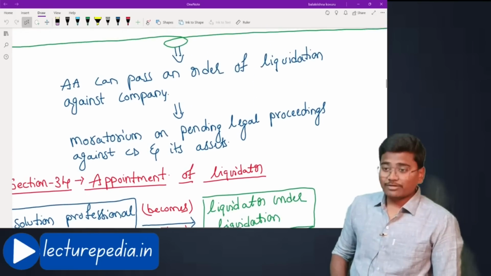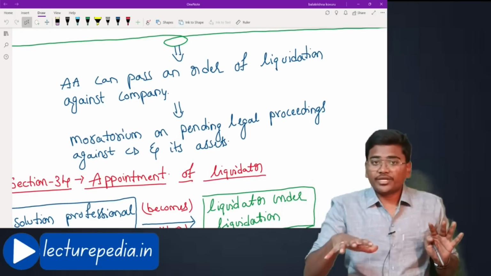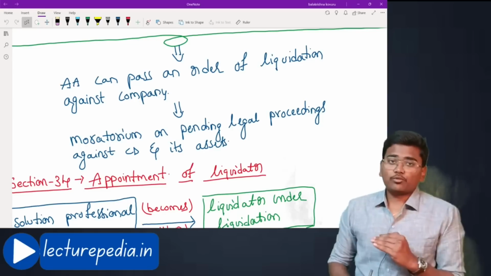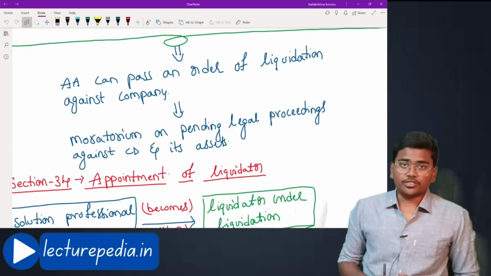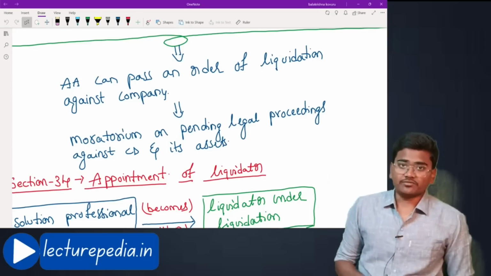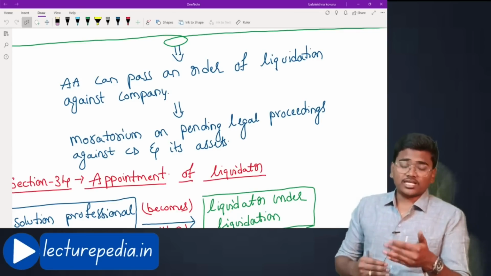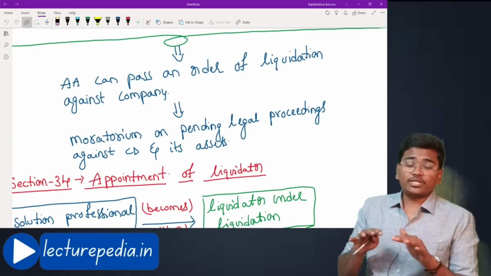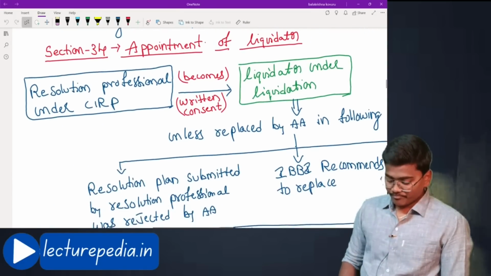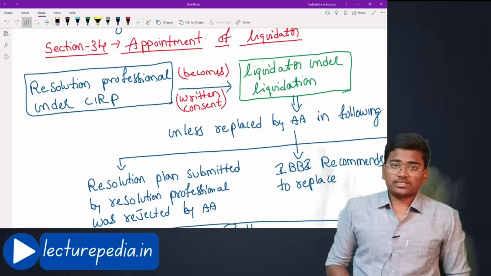Now, once the liquidation order is passed, along with the order of liquidation, moratorium period will also be implemented on the company. The moratorium period that we have already discussed in the previous video, that is halt on some of the activities, stoppage of some of the activities. During this liquidation proceedings time also, this moratorium period will be implemented on the corporate debtor. Next, after moratorium period, section number 34, that is order of liquidation is passed.